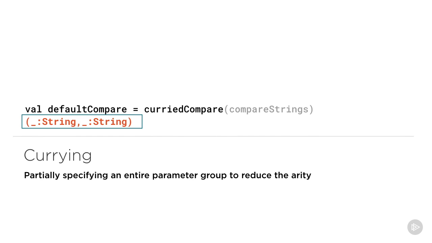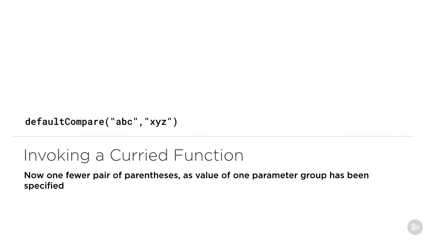This is a function with only one parameter group rather than two. The curried function that we get, which we call default compare, can now be invoked with just one pair of parentheses. And this is currying in action.